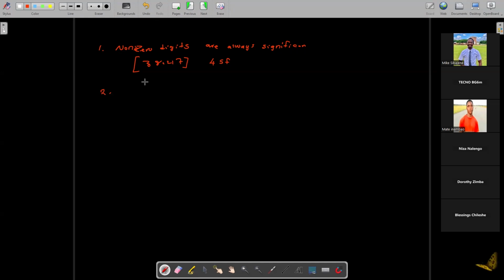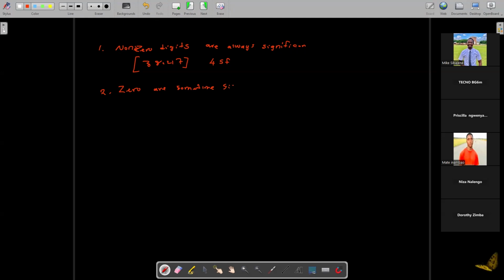And number two, if you're dealing with zeros, zeros are sometimes significant and at times they are not significant.